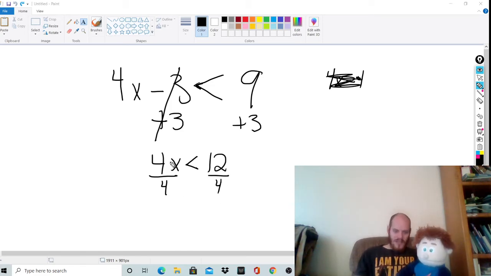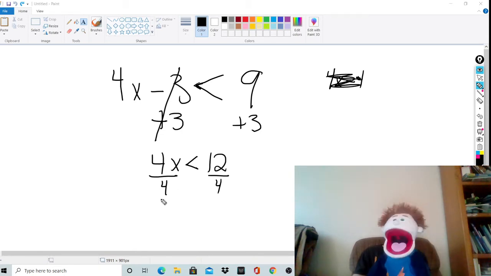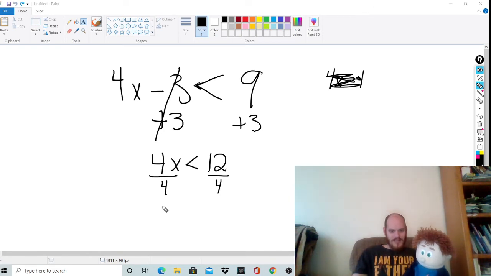Now, here's what's tricky. So 4x divided by 4. What that basically means is I'm taking 4 and 4, and I'm just dividing them. Those are going to cancel, because what's 4 divided by 4? 1. Exactly. Notice it's 1x, but I'm not going to write 1x, Tommy.